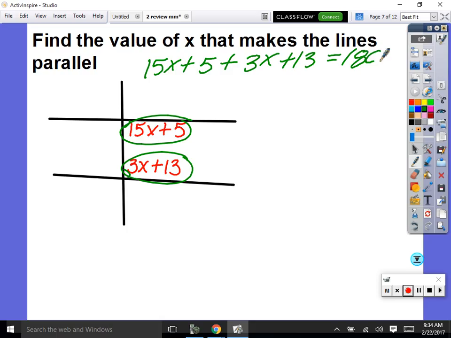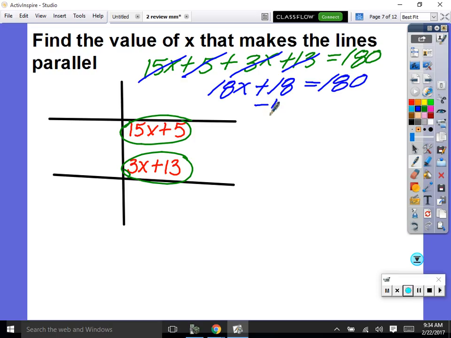Now I'm going to make a point here, so everybody listen. We're combining these. You're not going to go minus 3x because you're not moving to the other side of the equal sign, correct? 15x plus 3x is simply 18x. We're just combining them. Positive 5 plus 13 is 18, right? Yep. Plus 18 equals 180. And now use algebra to solve for x. So we subtract 18. So we have 18x equals 180 minus 18.